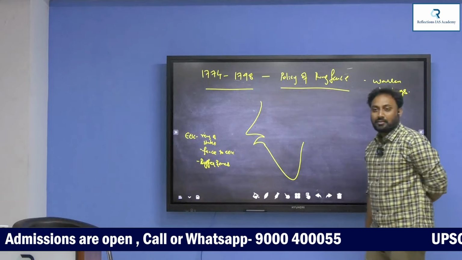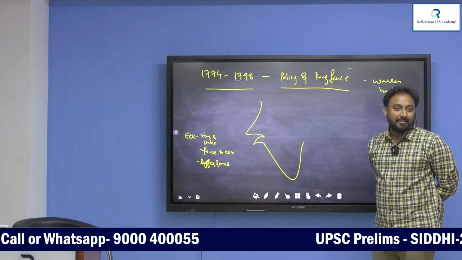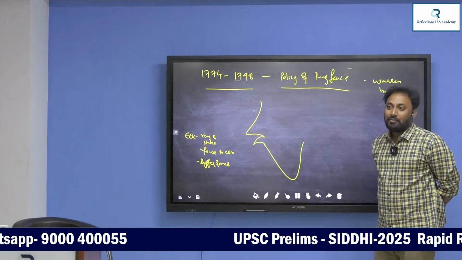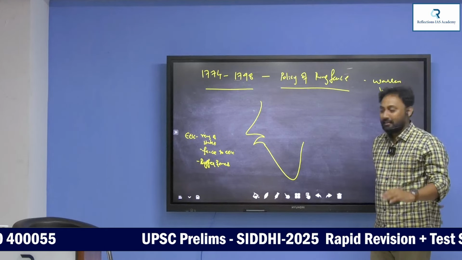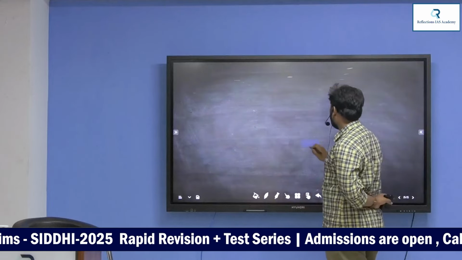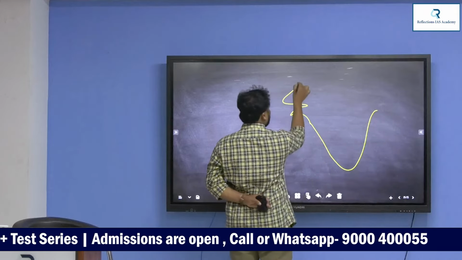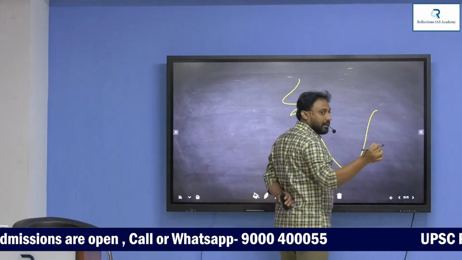Sindh is not a buffer state. Sindh was conquered. Sindh is not a buffer zone. Buffer zones are independent only. I will tell you. Which is the first state conquered by the English?